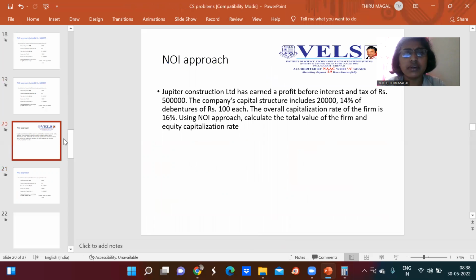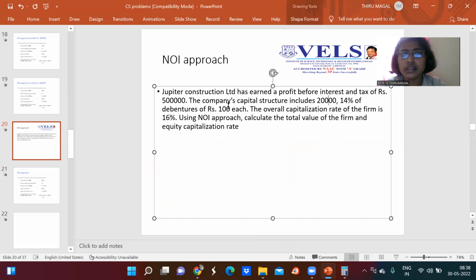Now the market value of debt. As I told, the company's capital structure includes 20,000, 14% debentures of rupees 100 each, which means there are 20,000 debentures that should be multiplied by each value of 100. So that means 20 lakh rupees. The market value of debt is 20 lakh rupees.